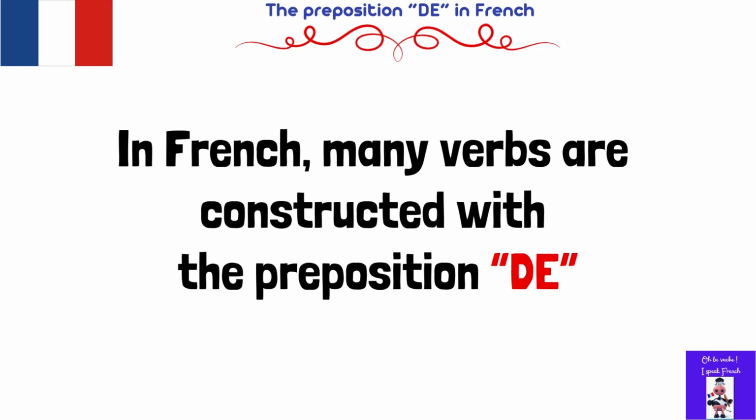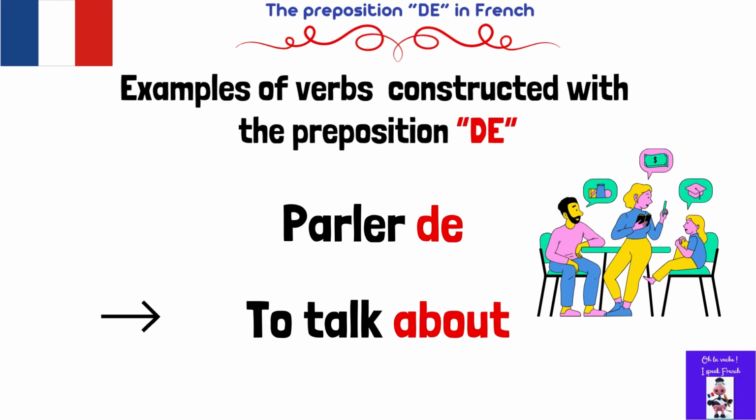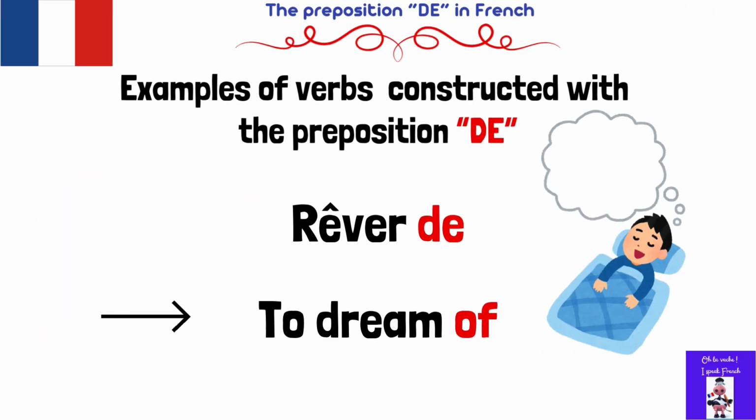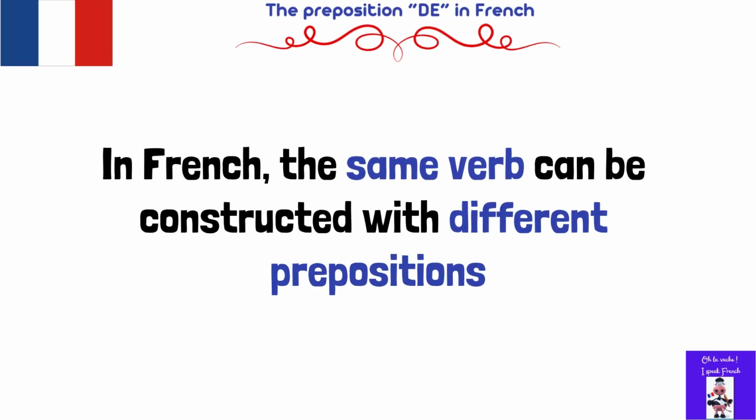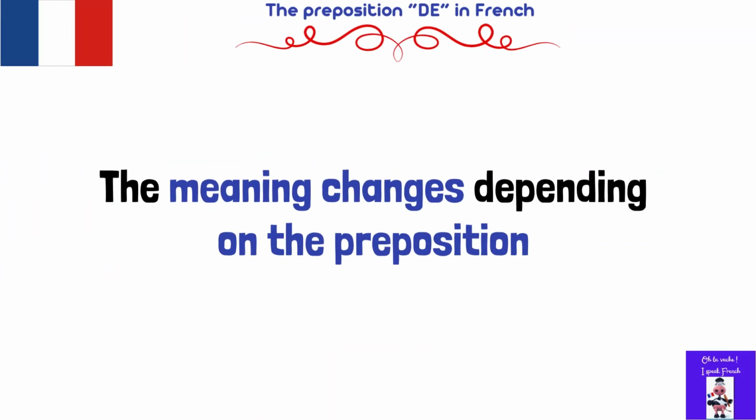And lastly, we have many verbs in French that are constructed with the preposition de. For example, we have the verb parler, which means to talk or to speak. So if you want to say to talk about, you say parler de. Or to dream of, rêver de. You should know that the same verb can be constructed with different prepositions, and each time, with each preposition, the meaning changes.